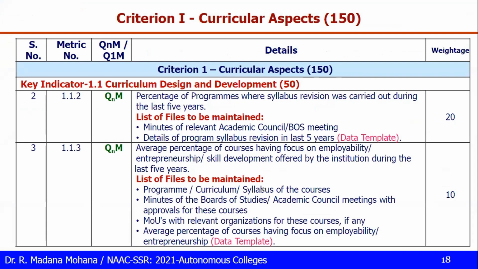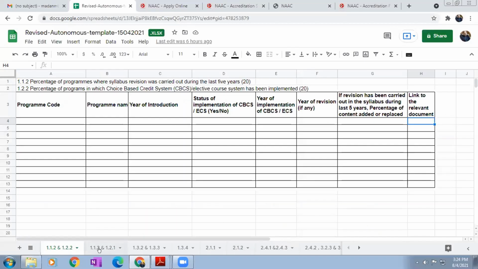Then their curriculum, then syllabus of the courses, then minutes of the board of studies or academic council meeting with approvals for these courses, stating that they meet the requirements or focus on employability, entrepreneurship, skill development, etc. Then MOUs with any relevant organizations, with the industry relevant to these areas. Then average percentage of courses having focus on employability, entrepreneurship, etc. So all these courses we have to maintain in the data template. So that is for 1.1.3.